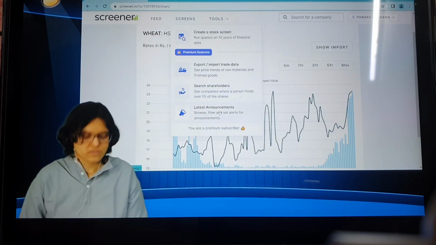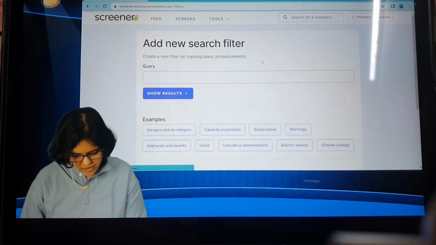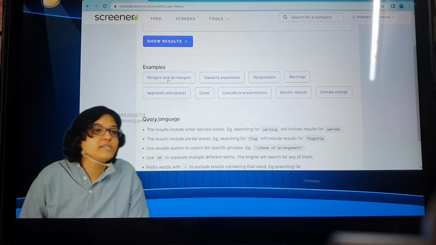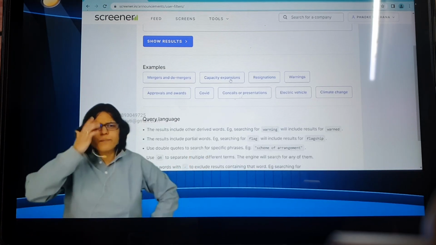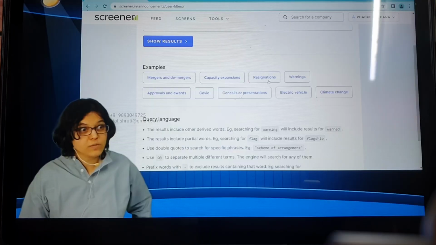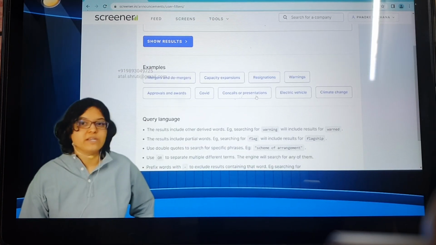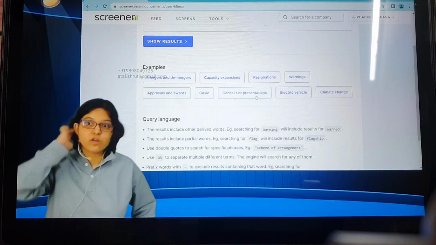This is the one I was talking about, latest announcements. So I just click on latest announcements. Here you can see all announcements, important announcements, results related announcements, EVs, or you can even add a filter, like mergers and acquisitions. I want to know about capacity expansions. What is capacity expansion? I talked about that: more and more factories are being installed. Any resignations, key person resigning, some warning, some approval, some award, any COVID related thing, any con call or presentation. Tomorrow I'm going to talk about con calls and presentations.